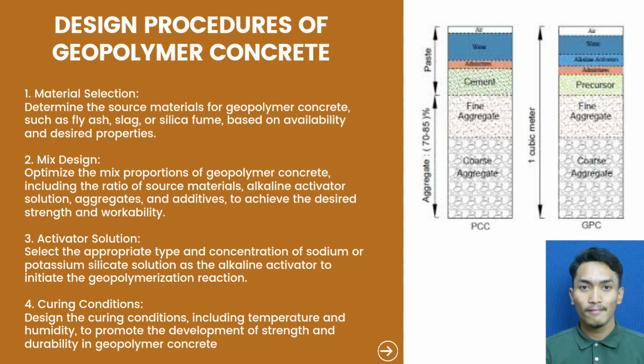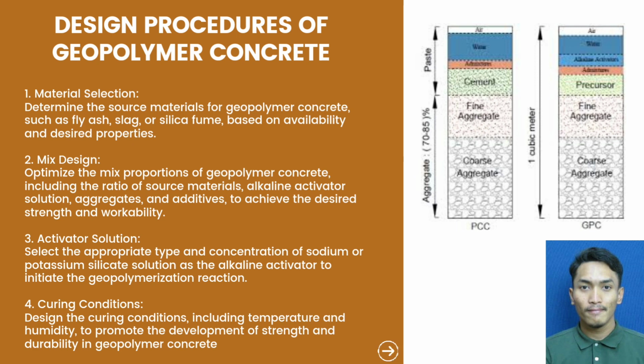Design procedure of geopolymer concrete. Firstly, material selection. Determine the source material for geopolymer concrete, such as fly ash, slag, or silica fume, based on availability and desired properties. Next, mix design. Optimize the mix proportion of geopolymer concrete, including the ratio of source materials, alkaline activator solution, aggregates, and additives to achieve the desired strength and workability.